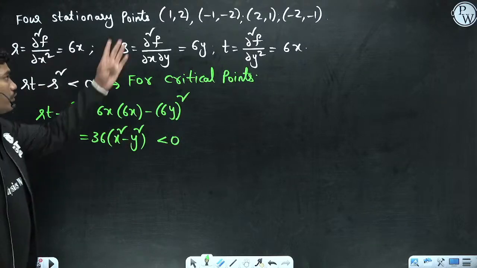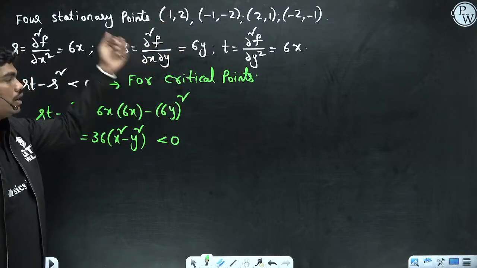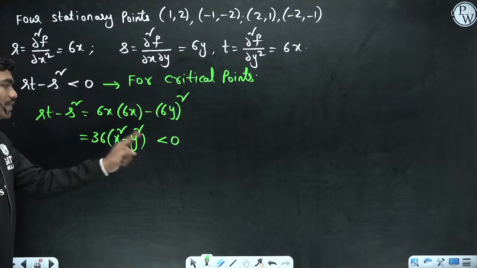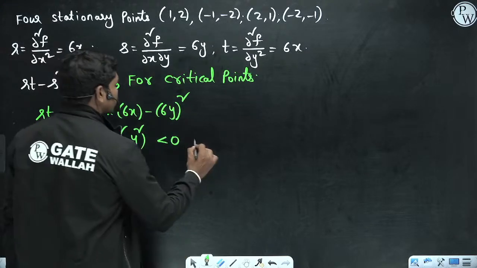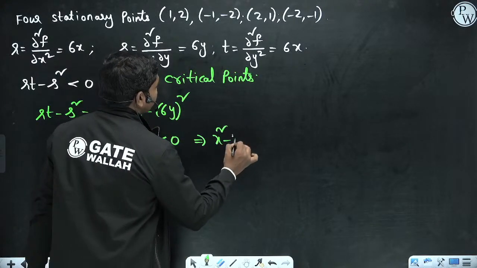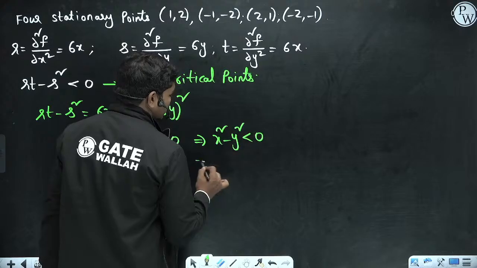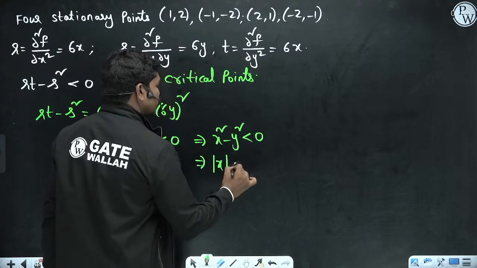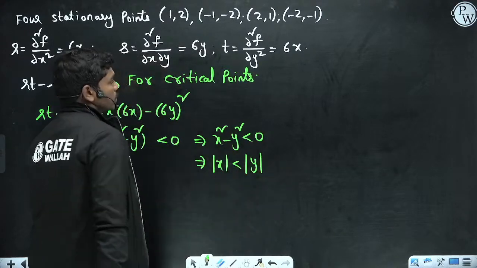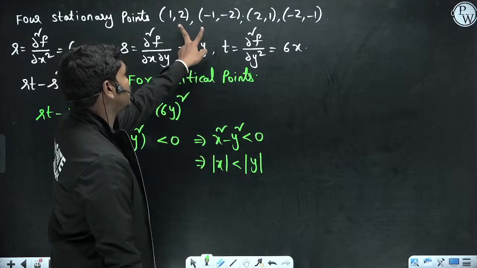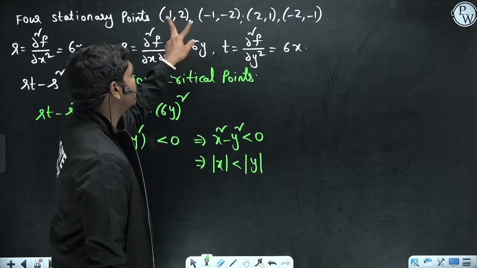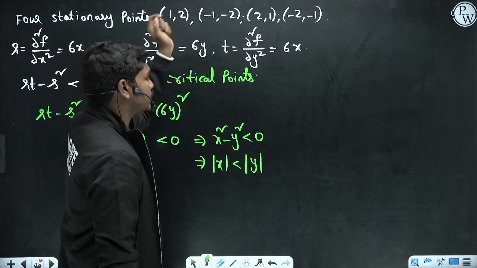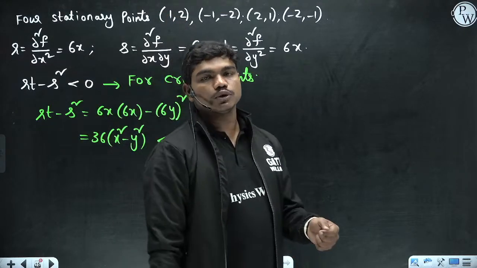Now out of those 4 points which are stationary points, what are the points at which x² minus y² is less than 0? Basically this implies mod of x should be less than magnitude of y. This can happen only in the first 2 options. So these are the only 2 points at which there is no maxima or minima.